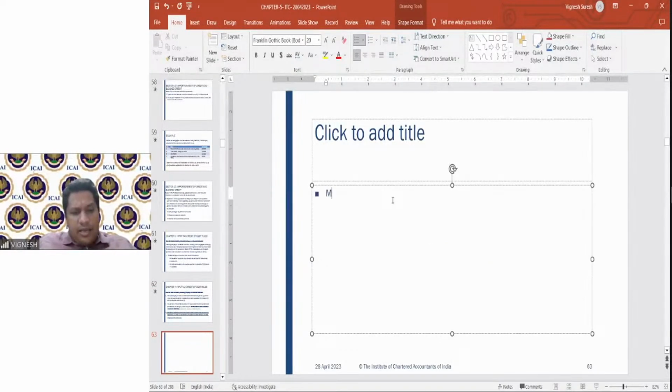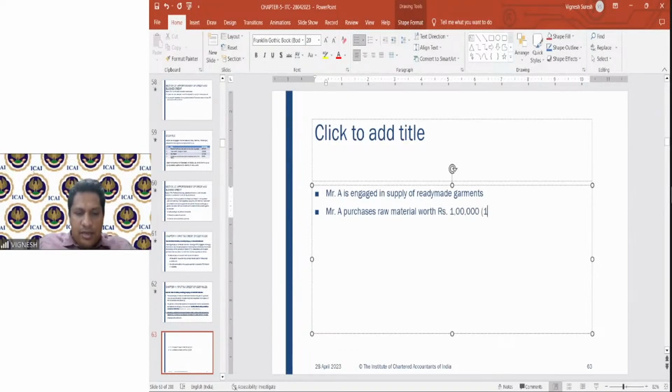Now, let us say Mr. A is engaged in supply of ready-made garments. Now, Mr. A purchases raw material worth rupees 1 lakh, and on this 18% GST is applicable. So GST is 18,000.